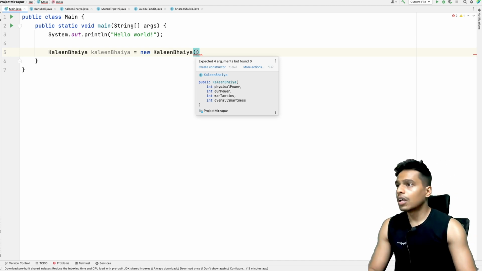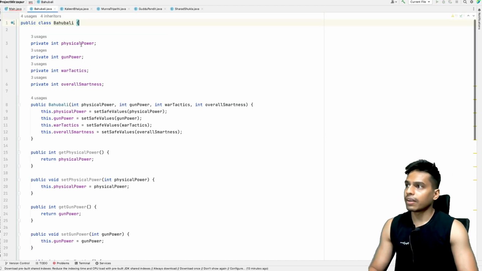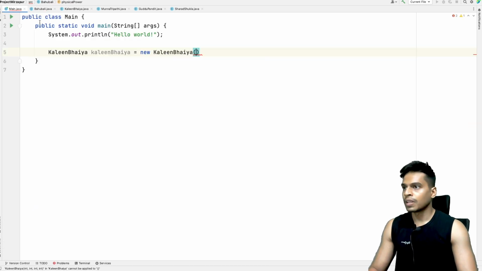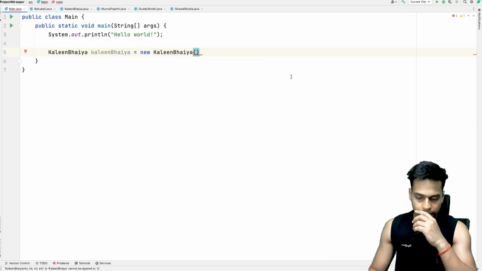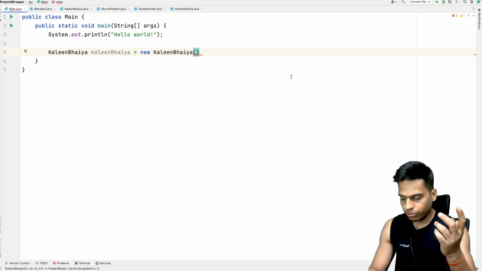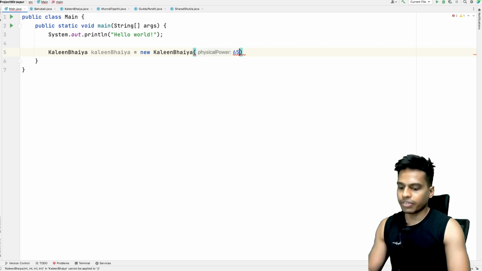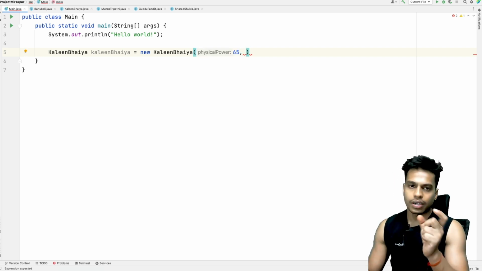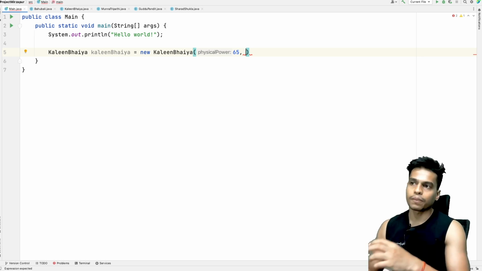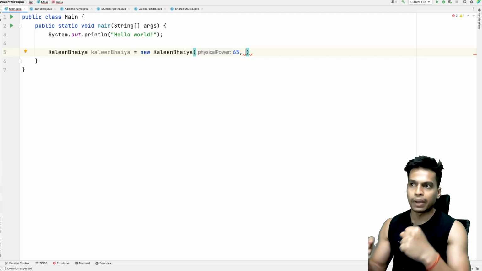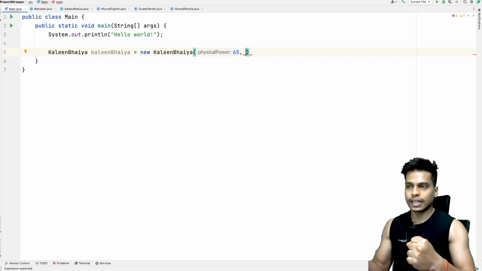The first property that we have is the physical power. Out of 100, I would say Kalin Bhaiya has physical power of 65. I think 65 is enough for Kalin Bhaiya. Not a very big guy with a lot of physical strength at least.